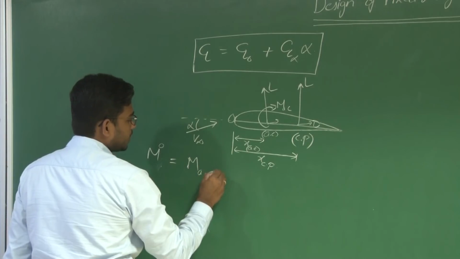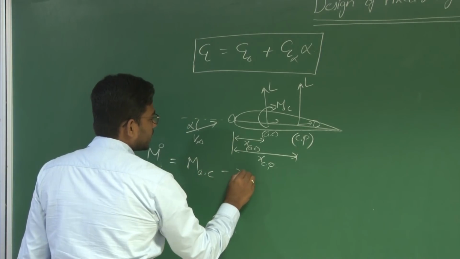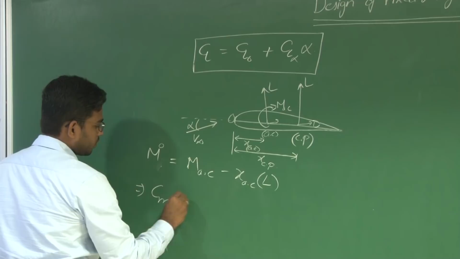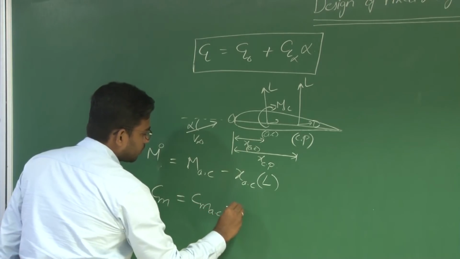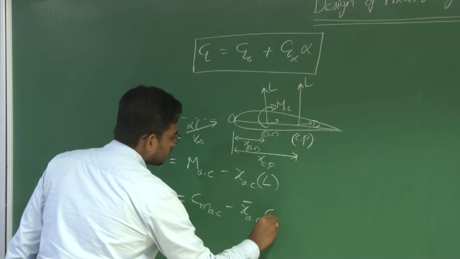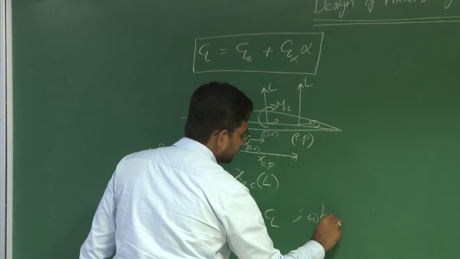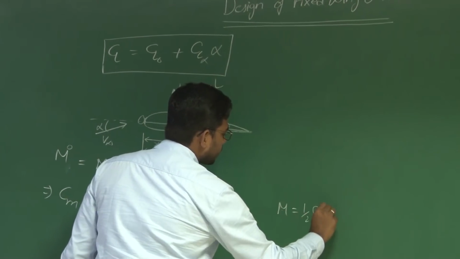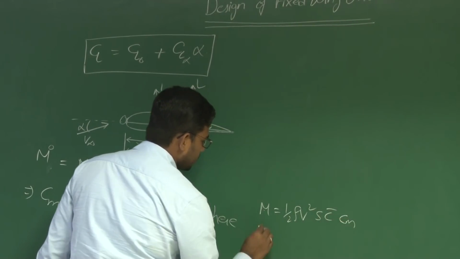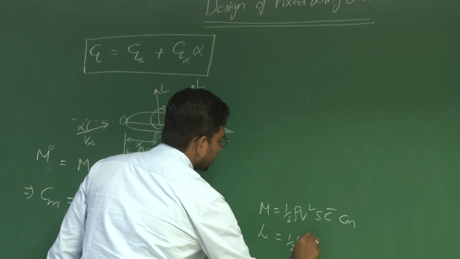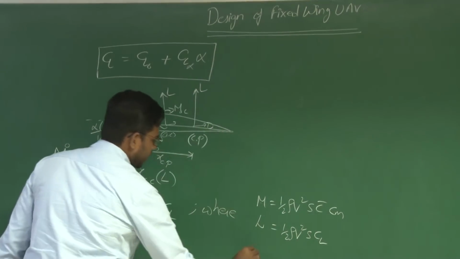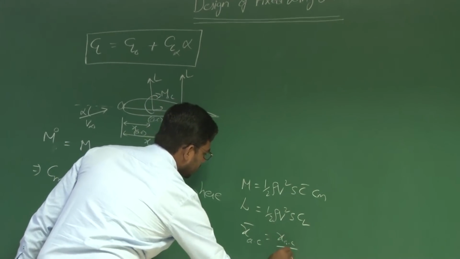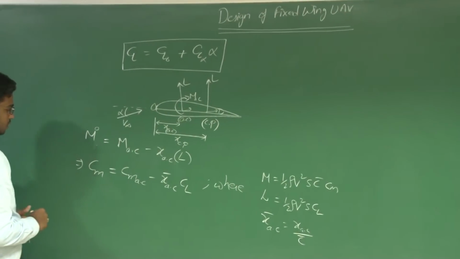So moment about aerodynamic center minus x aerodynamic center into lift, this gives Cm equals Cm AC minus x bar AC into CL, where M equals half rho V square S C bar into Cm, and L equals half rho V square S into CL, and x bar AC equals XAC divided by C bar.